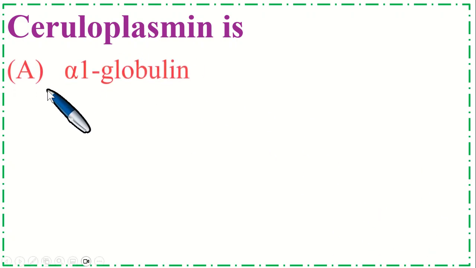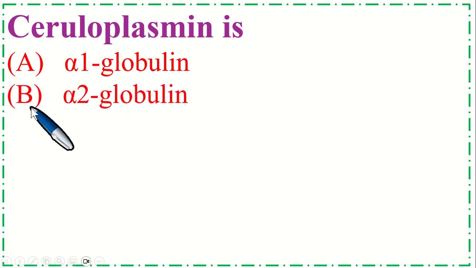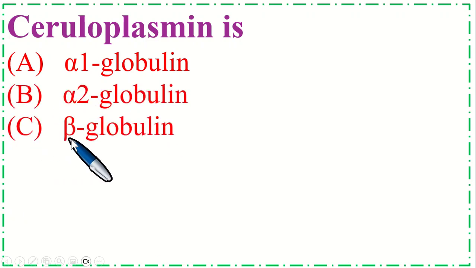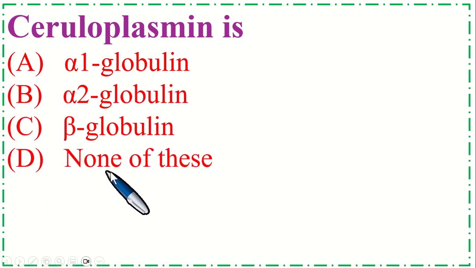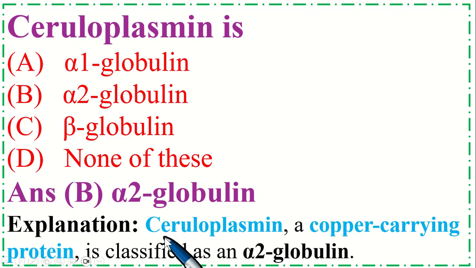Ceruloplasmin is option A alpha 1 globulin, B alpha 2 globulin, C beta globulin, and option D none of these. So the correct option is B alpha 2 globulin. Ceruloplasmin, a copper carrying protein, is classified as alpha 2 globulin.